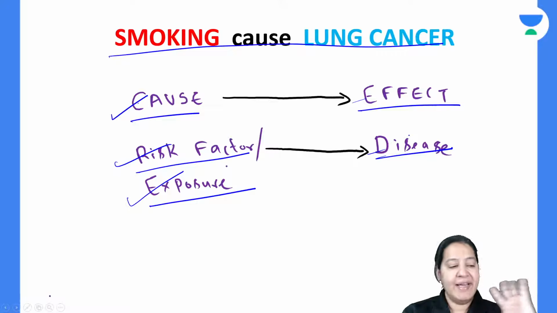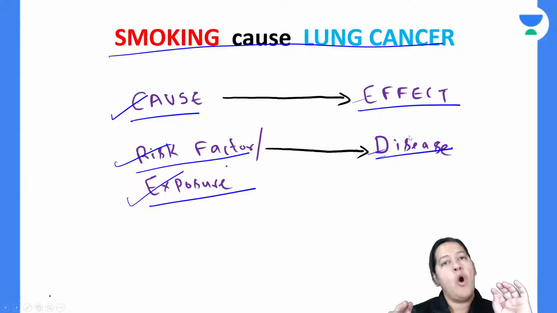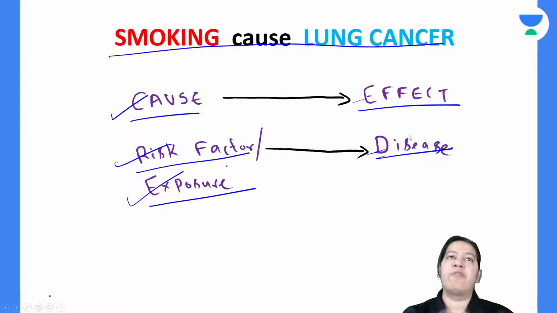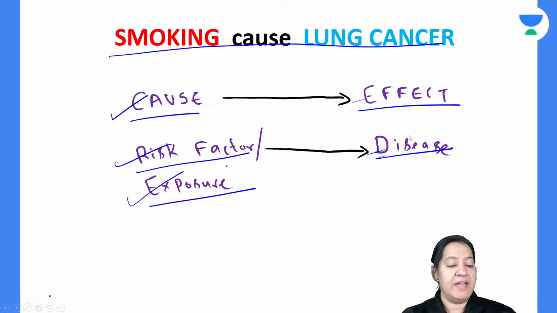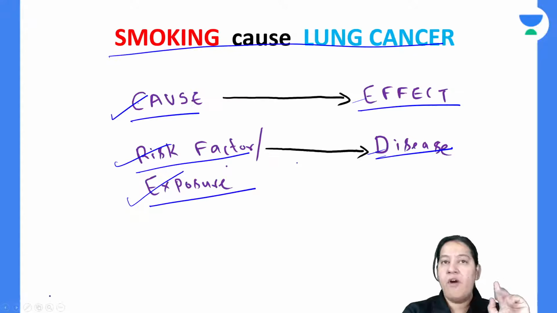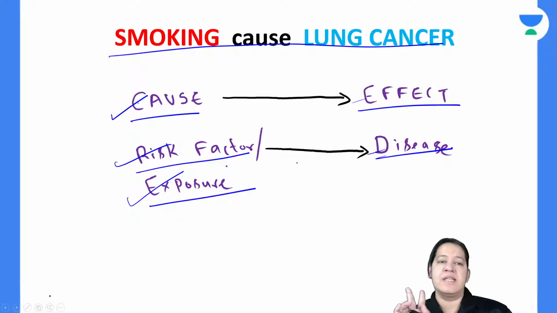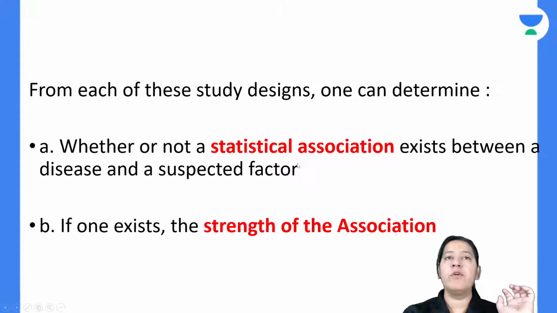So in this ideal example, I have to prove it. It is not proven yet. Although it is proven, just forget that it is proven. You are the one who is going to prove it for the first time. So how will you prove it? This is a hypothesis. It is not accepted yet. So you have to test your hypothesis by case control and cohort study. For this hypothesis, you have to perform two studies, case control and cohort, to prove it. How will you prove your hypothesis?